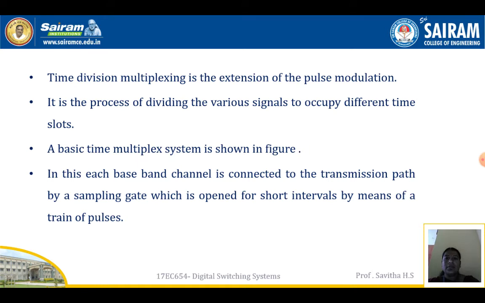Time division multiplexing is the extension of the pulse modulation. It is a process of dividing the various signals to occupy different time slots. A basic time multiplex system is as shown in the figure. In this, each baseband channel is connected to the transmission path by a sampling gate which is opened for short intervals by means of a train of pulses.